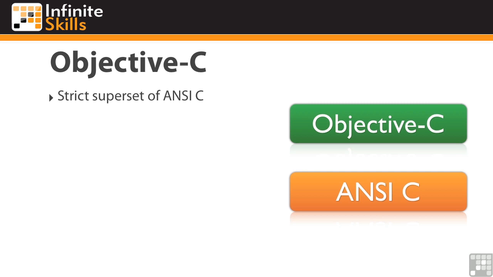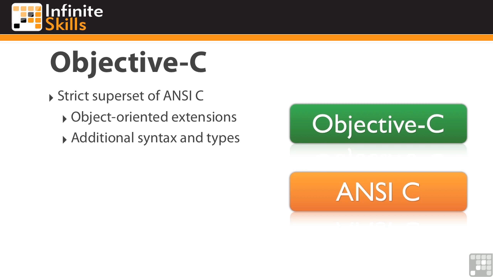Objective-C is built entirely on top of standard ANSI C. As such, it's considered a strict superset of C. This means that any valid C code is also valid Objective-C code, and you're free to mix and match these as necessary, and in fact often do. But of course, Objective-C is an object-oriented language, whereas ANSI C is not. So there are a number of extensions that were added to support object orientation, as well as additional syntax and types to support the full suite of features you'd expect from an object-oriented language.